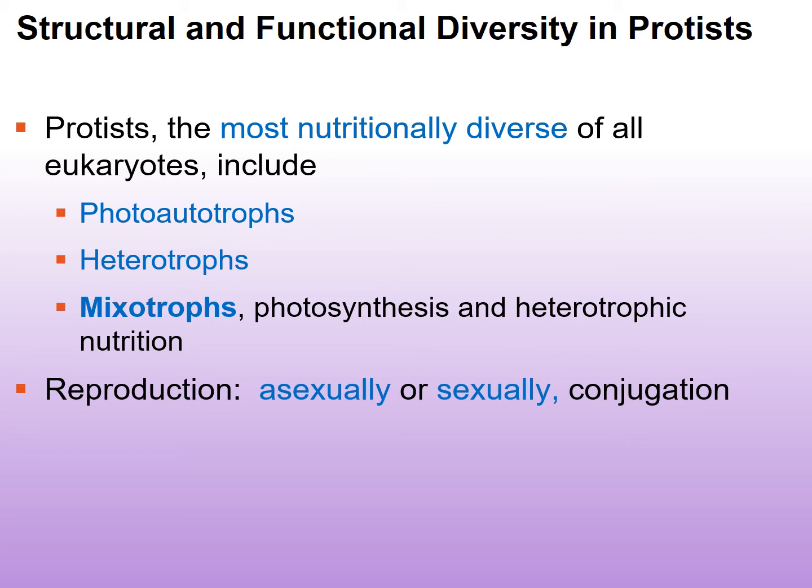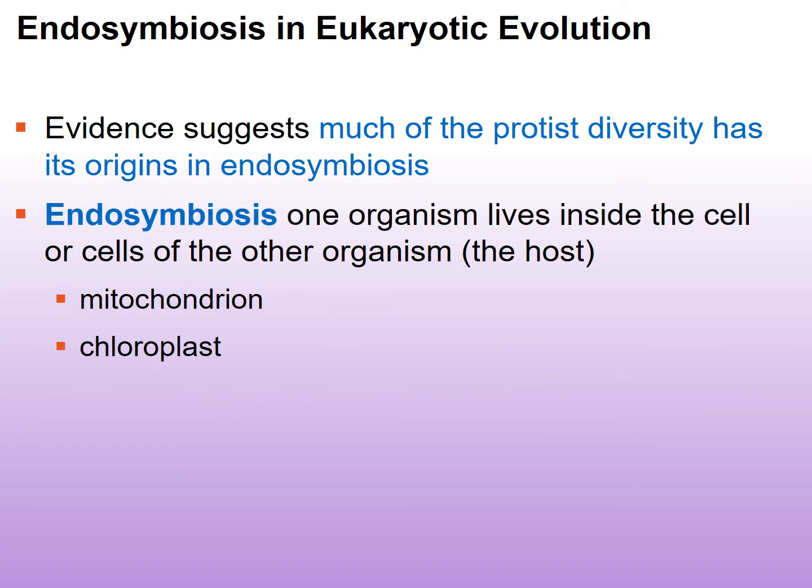Not all protists do both, right? So it's that or that, and then of course there's conjugation, which is considered genetic recombination. So these are the three forms of reproduction, and again, these types of reproduction are included in various protists. Remember, they're all quite diverse.